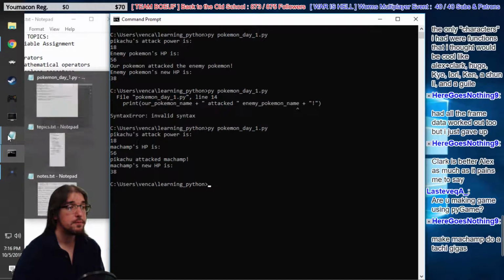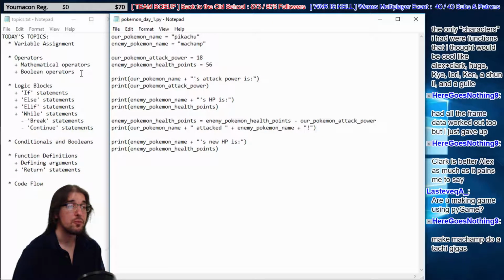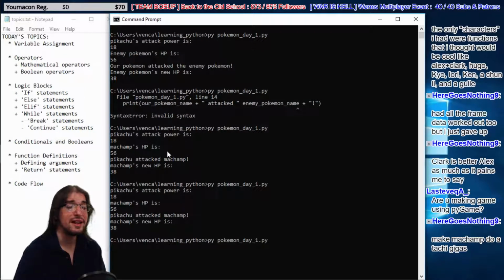Okay, so let's talk about why we use variables. Here's what's kind of cool about this. We could have also just punched in manually, instead of saying our Pokemon name attacked enemy Pokemon, we could just say Pikachu attacked Machamp. It'd be shorter too, right? That's the same exact thing. Why even use all these big variables? Let's run this code. It's going to have the same output, right? Yeah, it looks exactly the same.